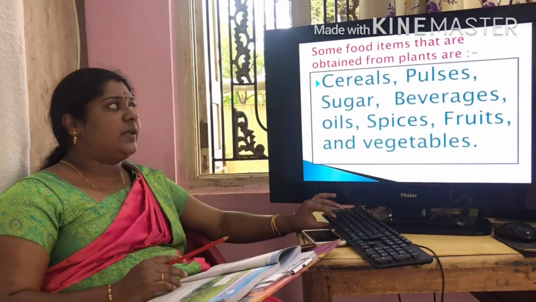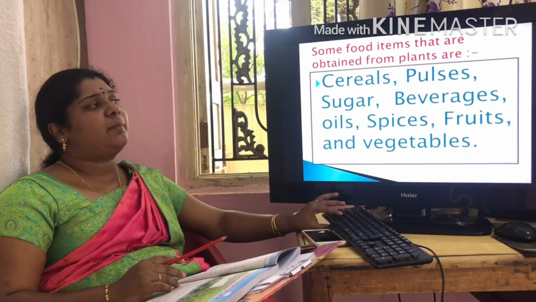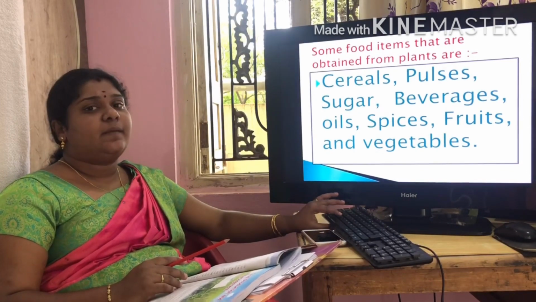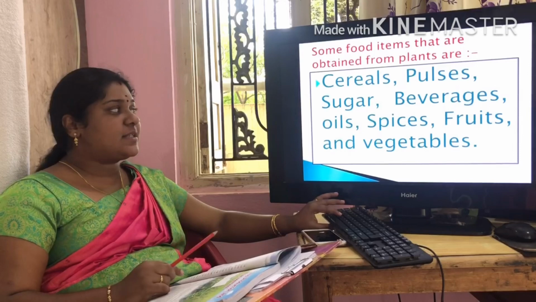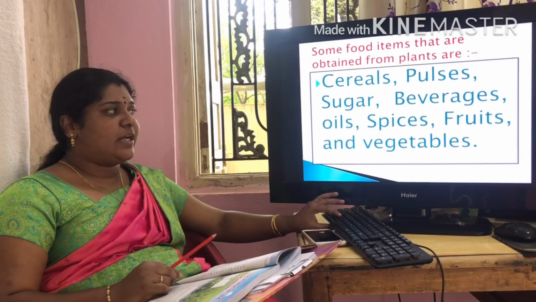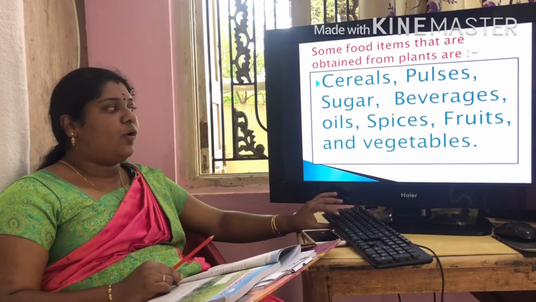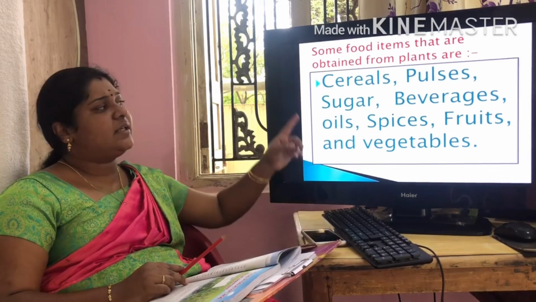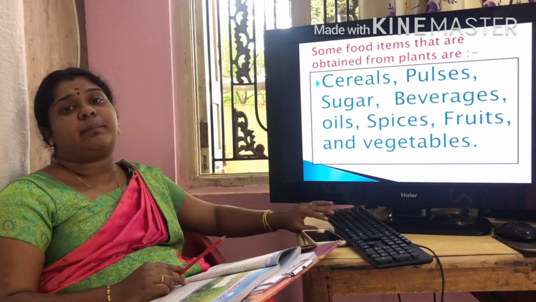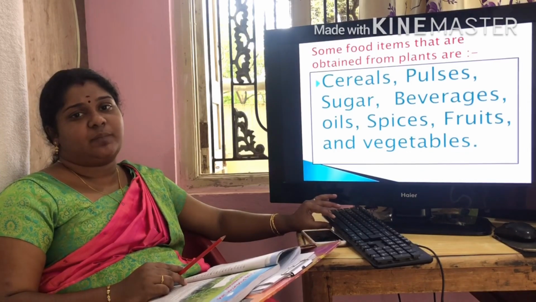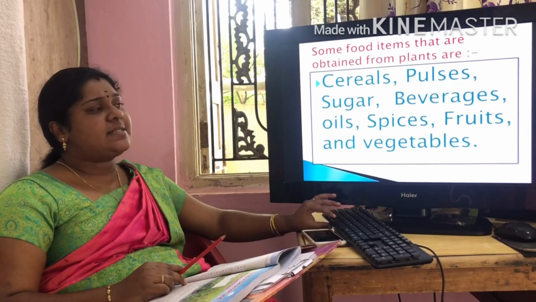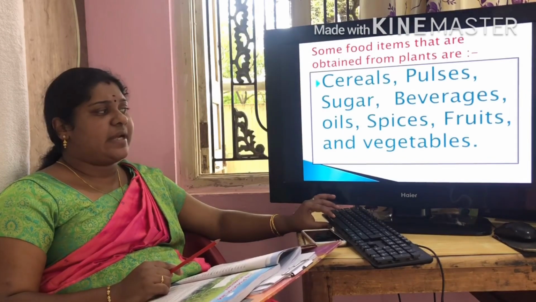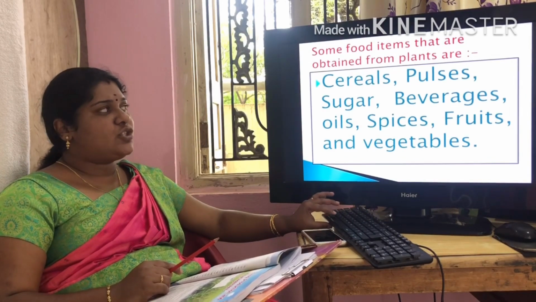And the next one, some food items that are obtained from plants. We get cereals, pulses, sugar, beverages. Beverages means tea and coffee. Okay, oils, spices, fruits and vegetables. We get all these things from the plants. What do we get from the plants? Cereals, pulses, sugar, beverages, oils, spices, fruits and vegetables.